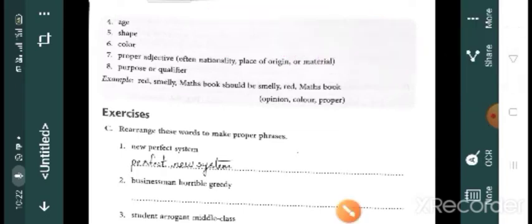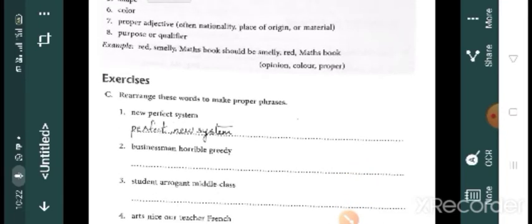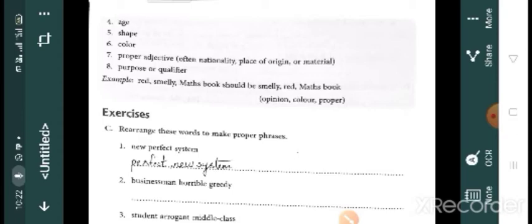Oh, it's gone. So just keep it in your mind. First one, quantity or number. Second one, quality. And third one, size. One example is given here.